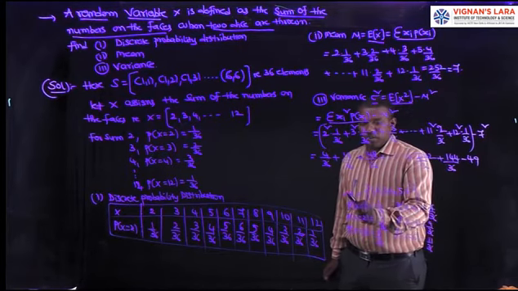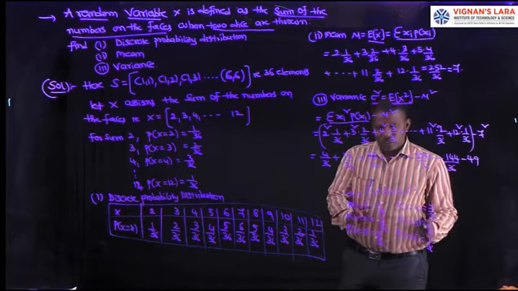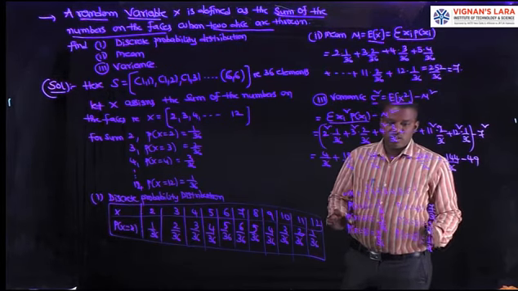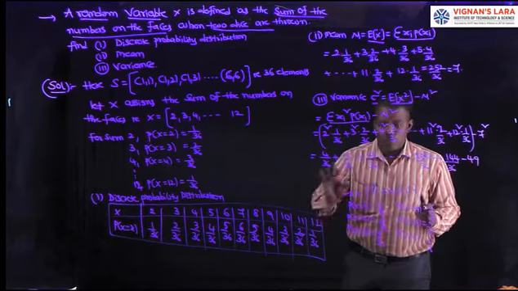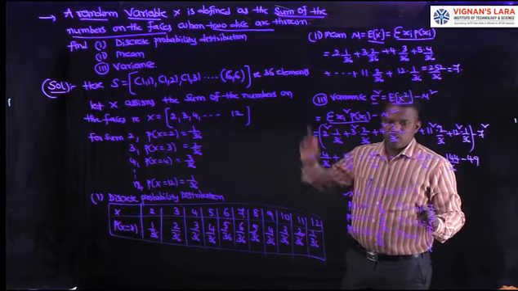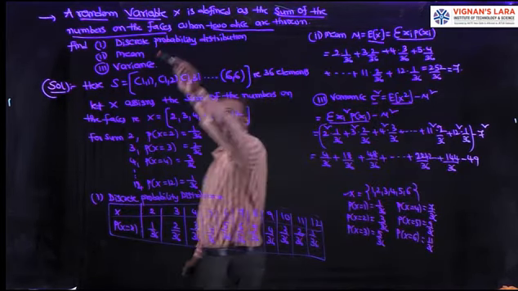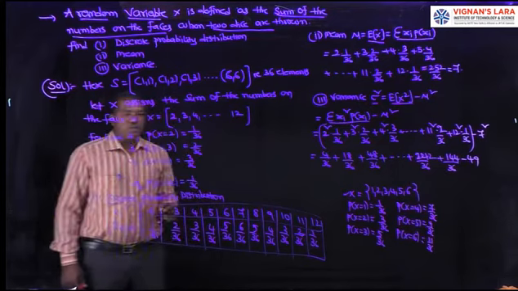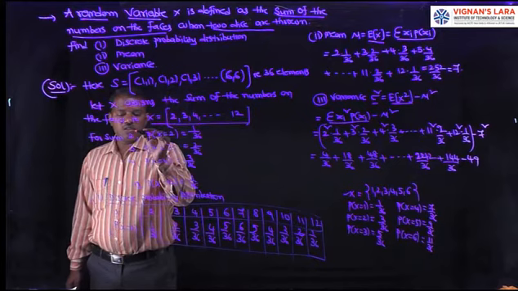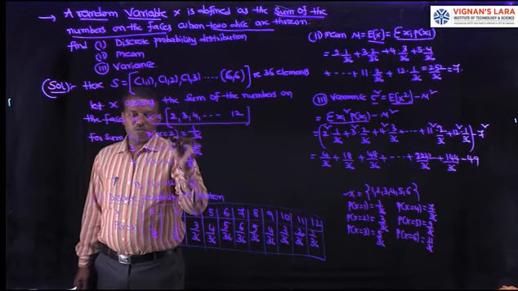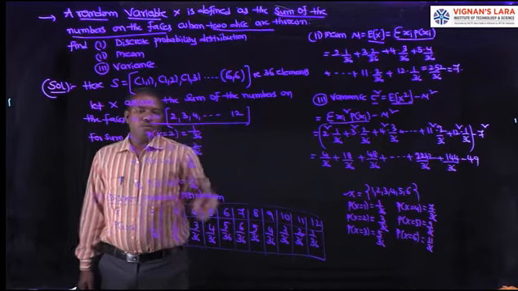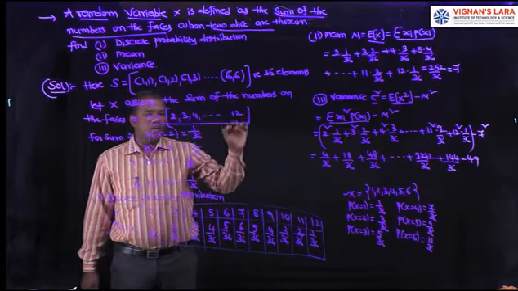So that is the minimum case, and in both cases, first we construct the range of x, next the corresponding probabilities, then the discrete probability distribution table, its mean and variance. This is the maximum case, the previous class was the minimum case, and this case is the sum of the numbers on the faces. Here the range of x is 2, 3, 4, and so on up to 12. Then calculate P of x equal to 2, 3, 4 and so on up to 12 by using the probability concept. Then calculate its mean and variance.